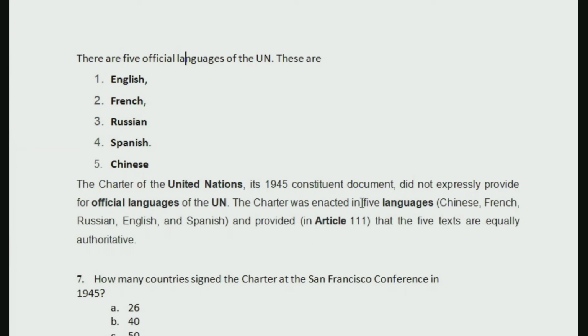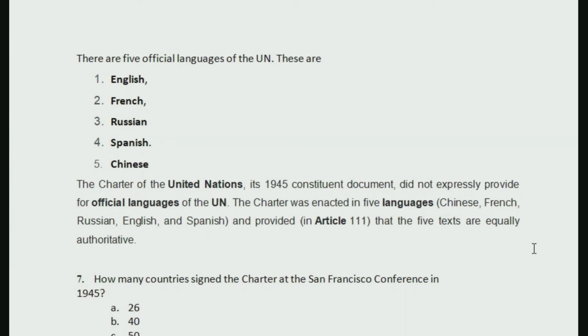But this charter was enacted in 5 different languages: Chinese, French, Russian, English, and Spanish. Under Article 111, which is the last article of the charter, it mentions that these 5 texts will have equally authoritative value.